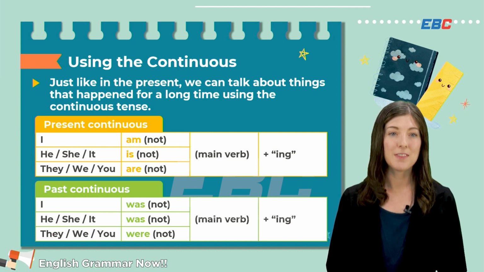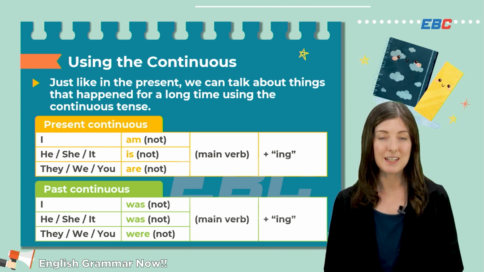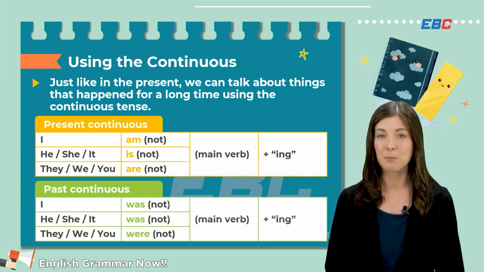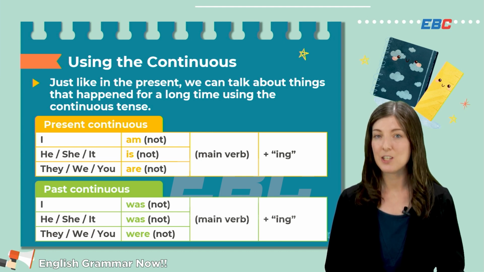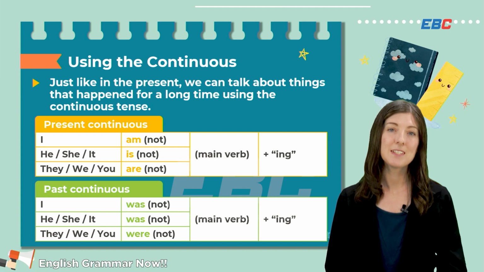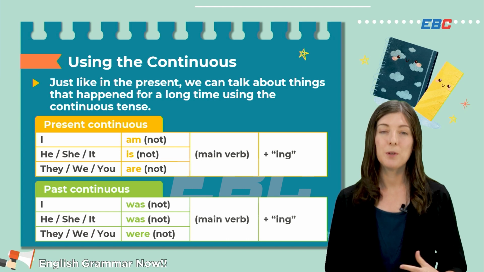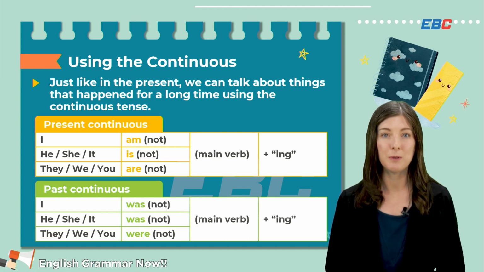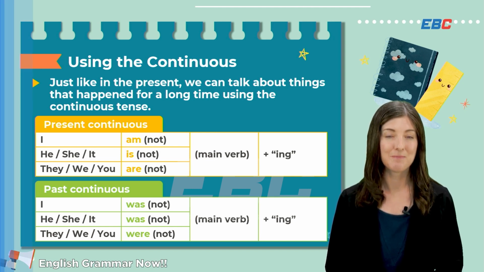You may remember that the present continuous tense goes like this. We add the pronoun at the beginning, then the to-be verb, am, is, or are. Then we put in the main verb, and we add the ending ing to the end. The same thing happens in the past. We start with a pronoun. Then we put in the past tense of the to-be verb, was or were. The main verb with the ing ending is the same as in the present tense.